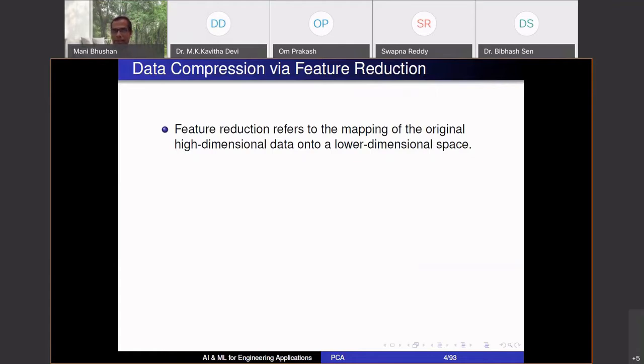So this slide says data compression via feature reduction. So what is feature reduction? See, a typical problem that is encountered today: we are in the data age, right? We read in our history books or in school days there was a bronze age, iron age, and so on. I think now you can say we're in the data age. We have so much data with us in all disciplines, in all engineering disciplines. Even on my phone there is so much data sitting.